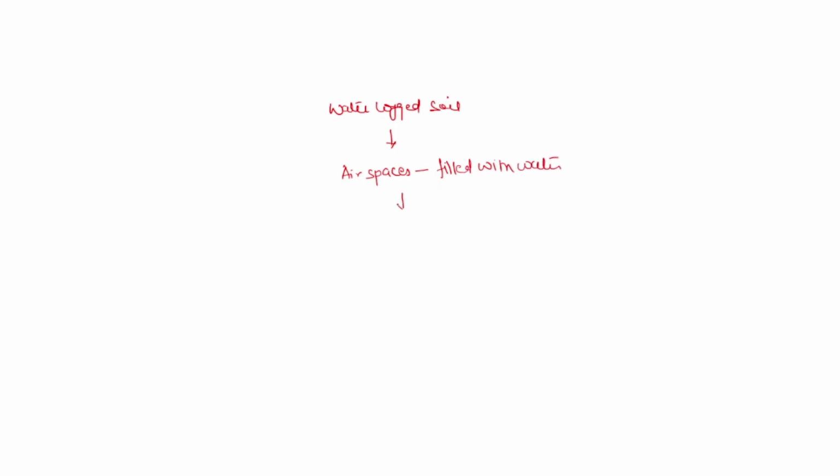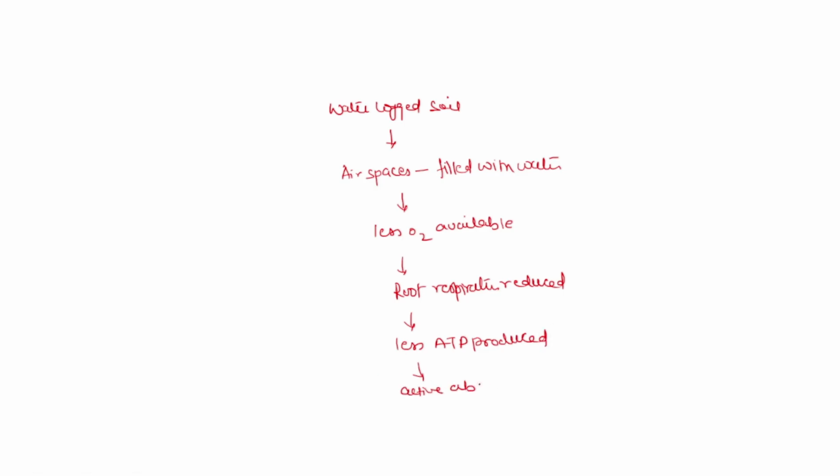So, less O2 becomes available. Because of the less O2, root respiration is reduced, and because of that, less ATP is produced, and thus active absorption of minerals also gets reduced, and this causes plants to wilt.